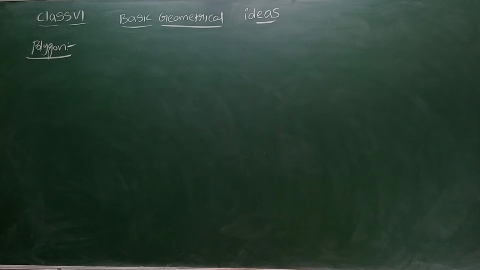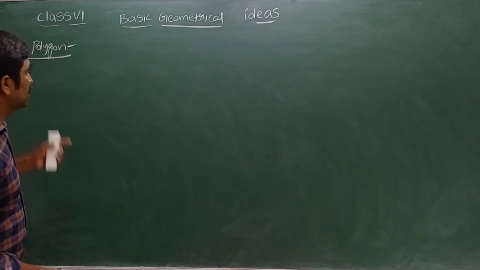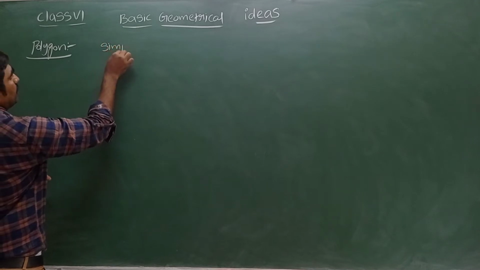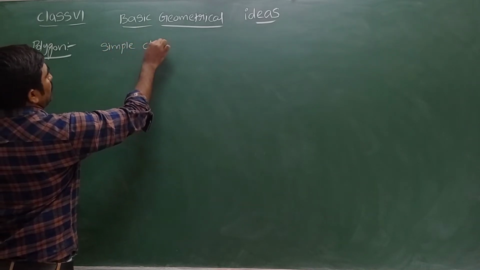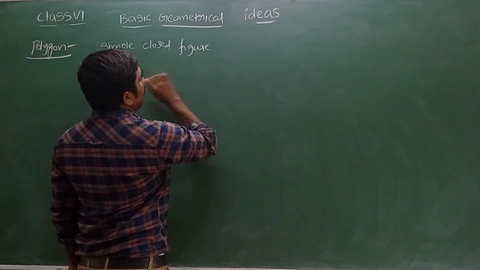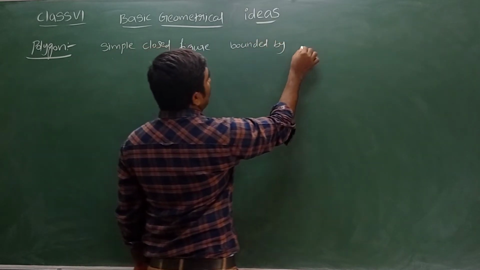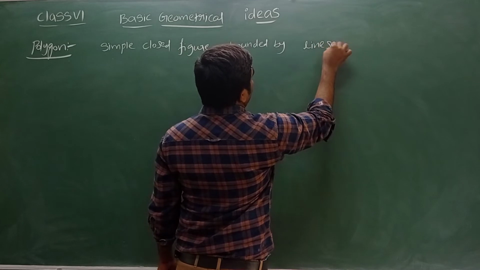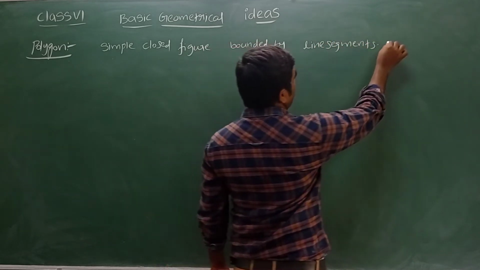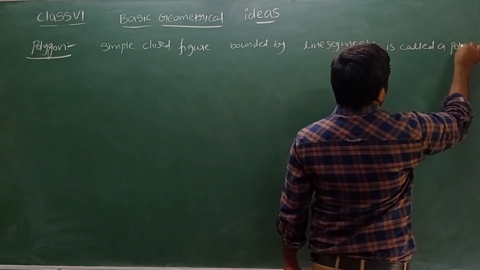Now we'll see what is meant by polygon. Which type of figures are going to be called polygons? See here, a polygon is nothing but a simple closed figure bounded by line segments. A simple closed figure bounded by line segments is called a polygon.